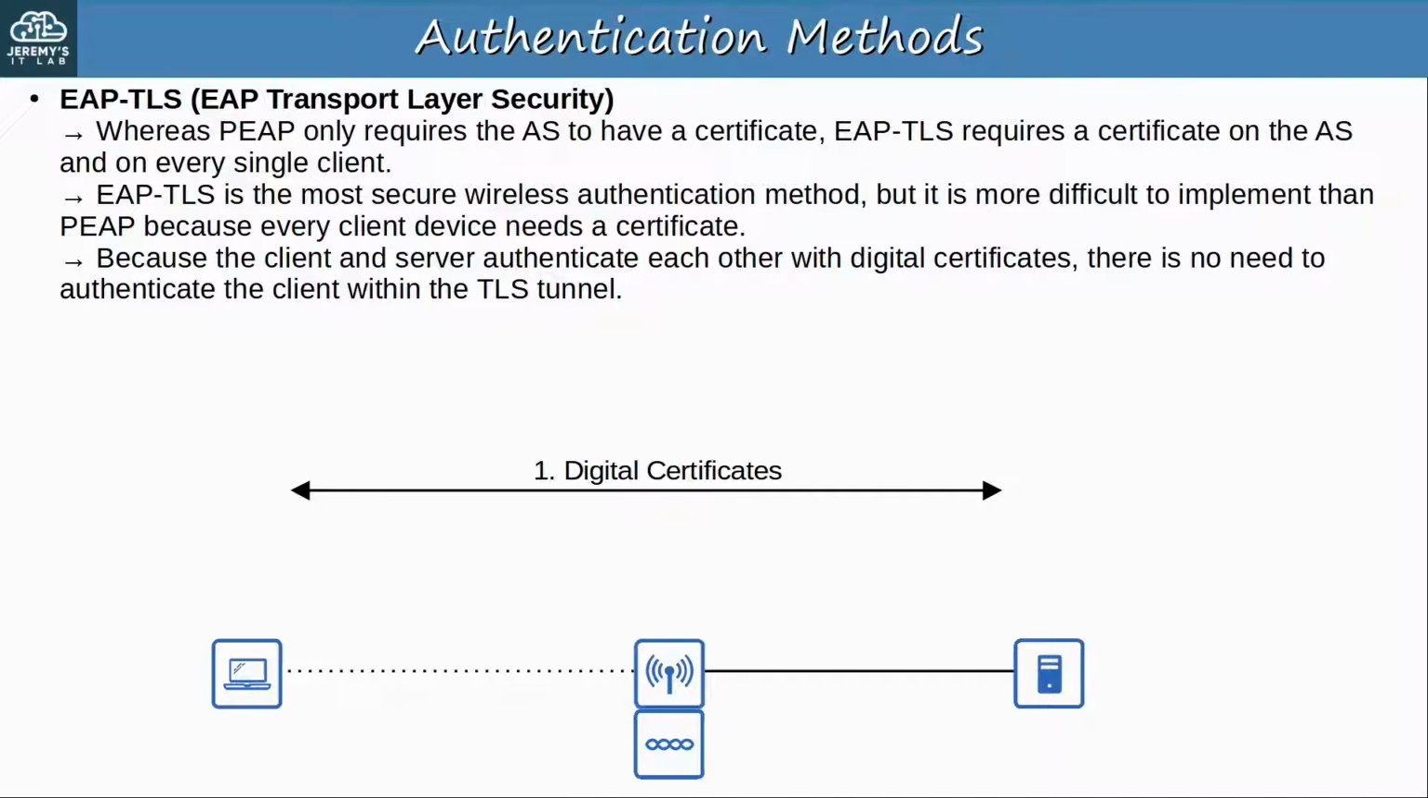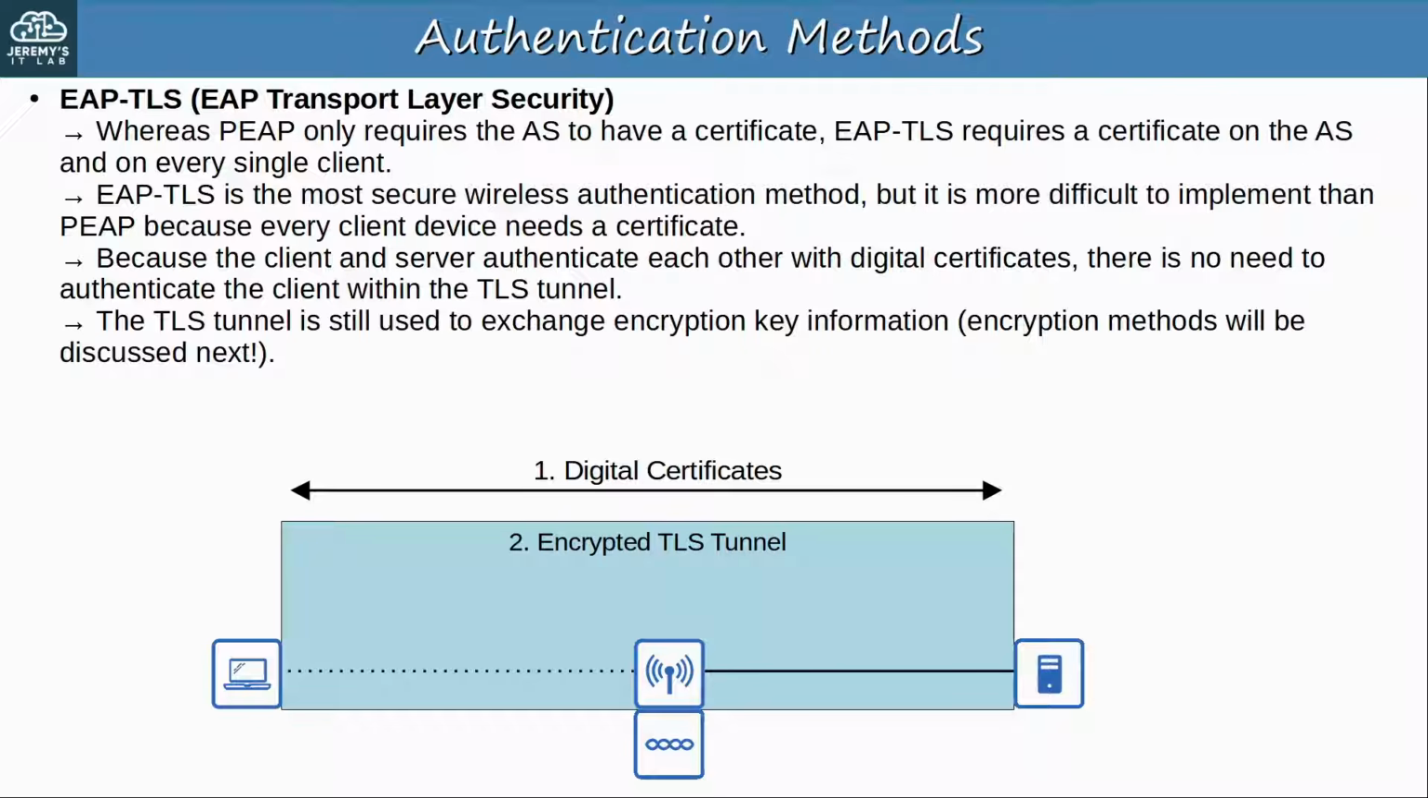Because the client and server authenticate each other with digital certificates, there is no need to authenticate the client within the TLS tunnel. However, the TLS tunnel is still used to exchange encryption key information, and we will be talking about different encryption methods next. To summarize, EAP TLS is the most secure authentication method, but it takes more effort to implement, so many enterprises might prefer PEAP instead.